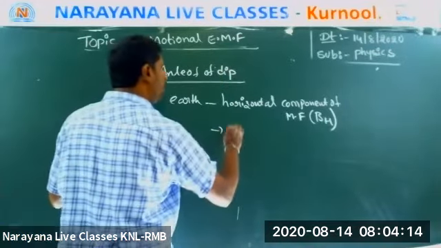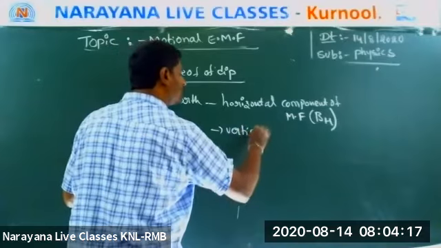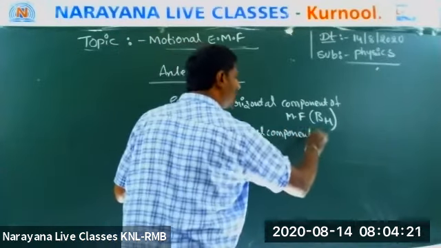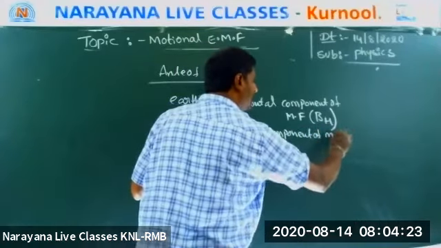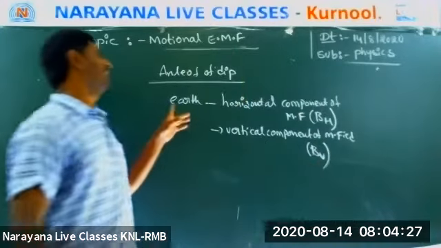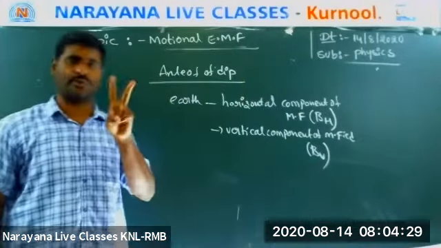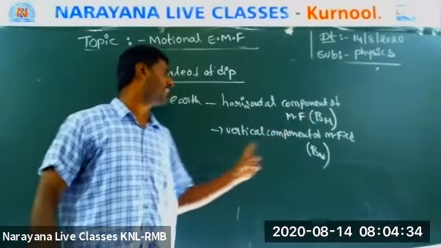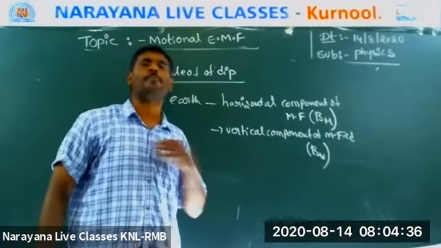Number 2, vertical component of magnetic field, that is BV. That means Earth has two magnetic field components: number 1, horizontal; number 2, vertical.